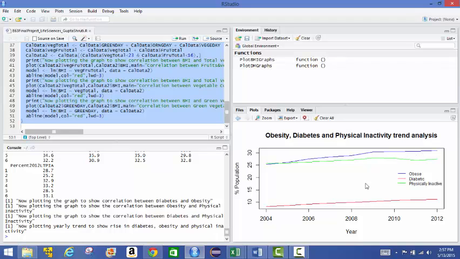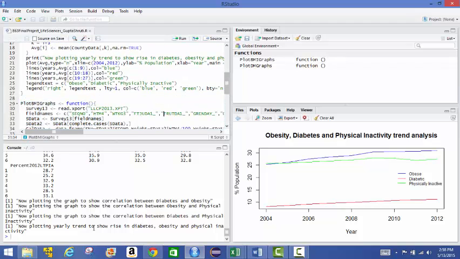The blue line is for obesity, the percentage of the population that is obese, the red line is for the percentage of the population that's diabetic, and the green line is for the percentage of the population that's physically inactive during their leisure time. It shows how these are rising trends across the US, and this gives us critical insights on how to delay the onset of diabetes, and in some cases perhaps even completely avoid getting diabetes.